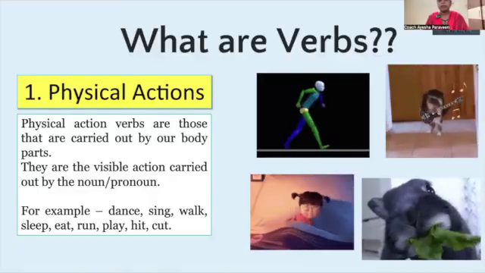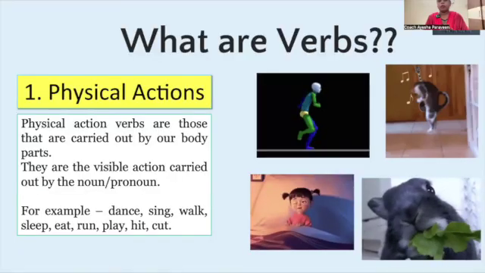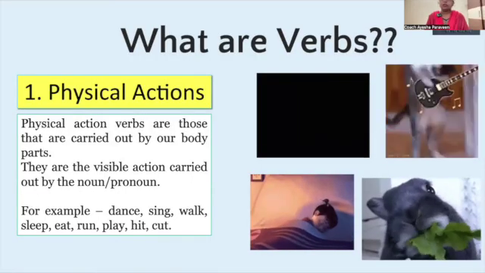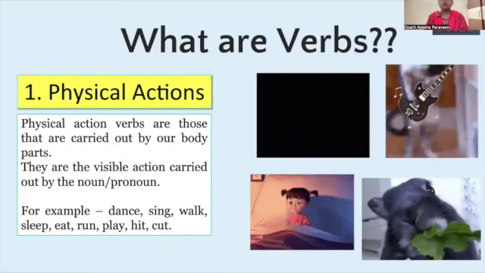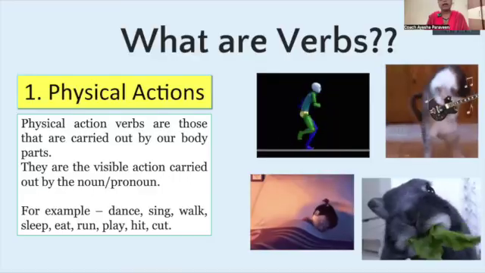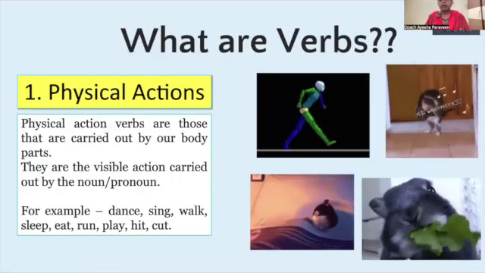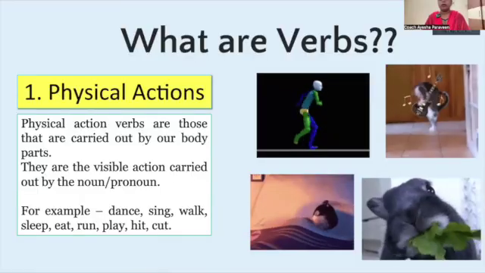Any action that is being performed by noun or pronoun and the action is visible action, that is known as physical action verbs. So these verbs are known as action verbs. Action verbs means that shows the action being performed by the doer.